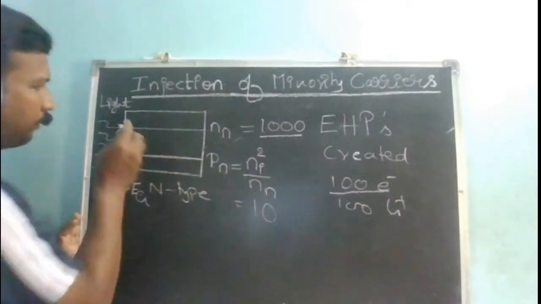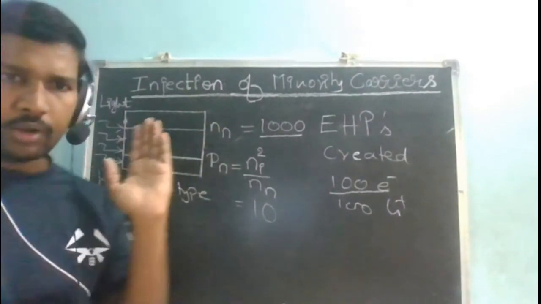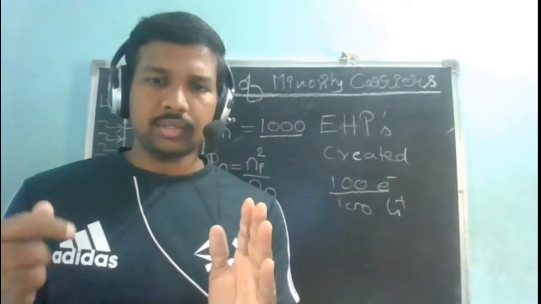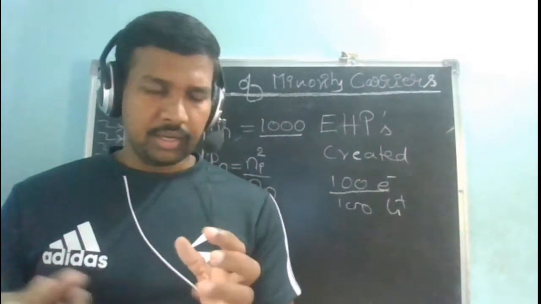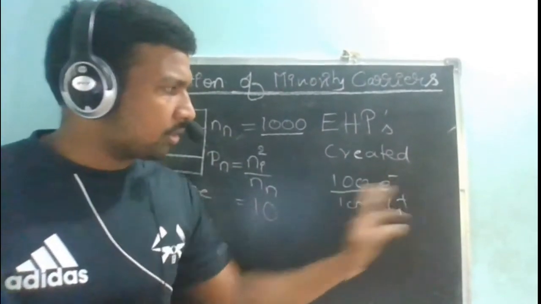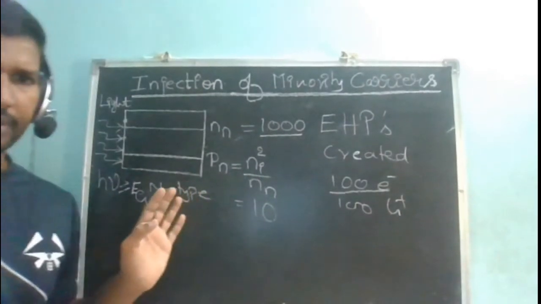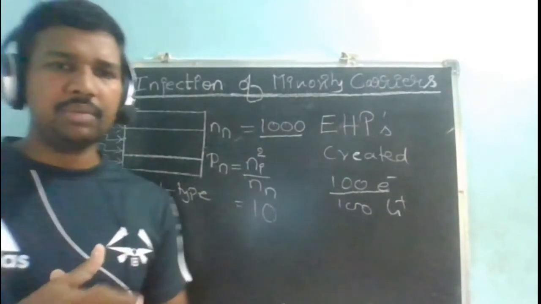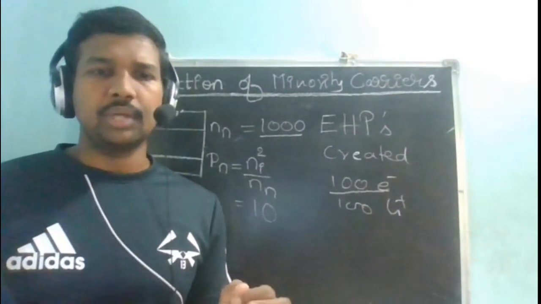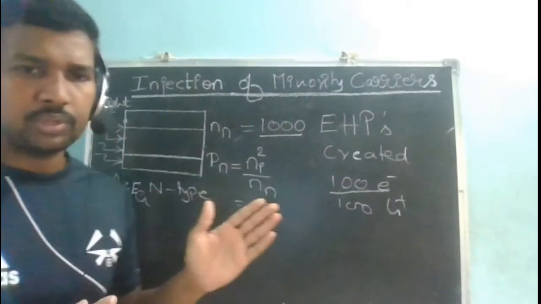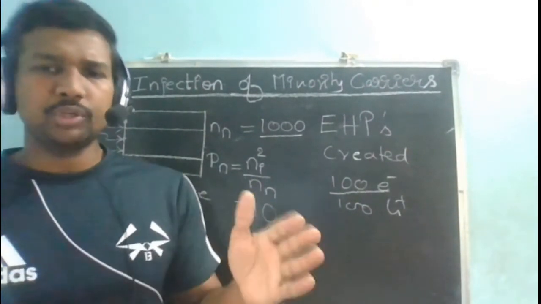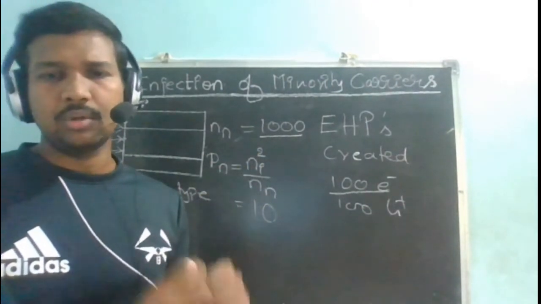From here onwards, when you allow light to fall on your semiconductor and wait for some time, all the photons are getting onto your surface and covalent bonds are being broken up. Assume that 100 electrons and 100 holes are being created. Now you are in steady state. What do I mean by steady state? There is no more creation of electrons with respect to time. After you turn on your light, generation of electron hole pairs takes place, but at some time it stops. Let us say 100 electrons and 100 holes have been created.